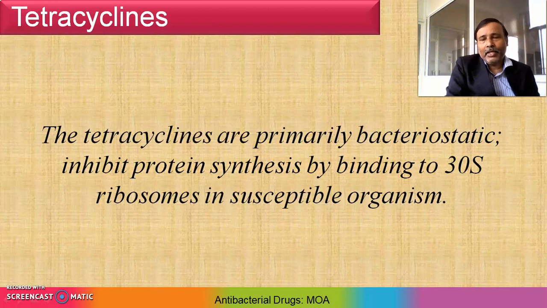This is the acceptor A site associated with the messenger RNA of the ribosome complex. So ultimately this complex will get disturbed, and because of this disturbance in the complex, the peptide chain fails to grow. So ultimately the peptide chain will not grow further. In this way, tetracycline will show its mechanism of action.